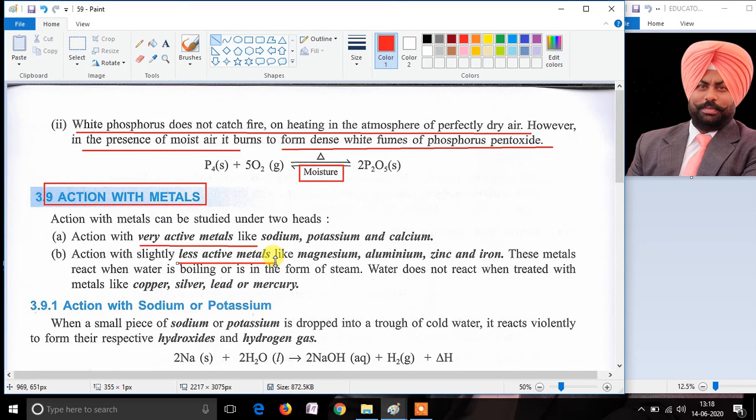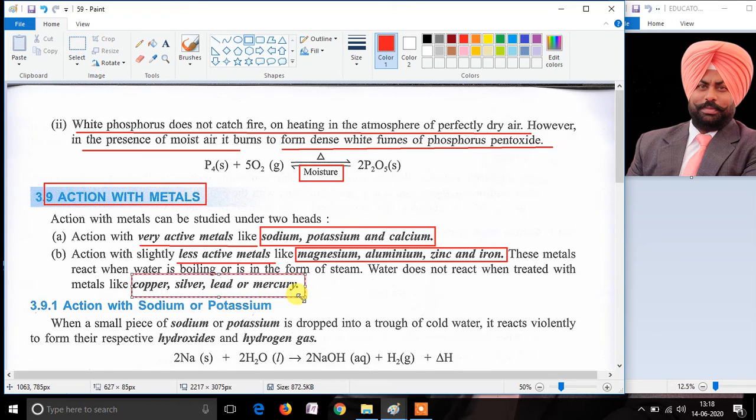The metals which come under the category of very active metals are sodium, potassium and calcium. The metals which come under the category of less active are magnesium, aluminium, zinc and iron. Another set of metals also don't even react with water, and those are copper, silver, lead and mercury.